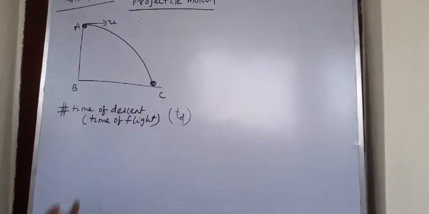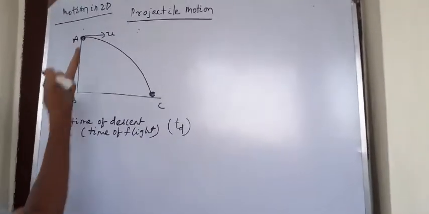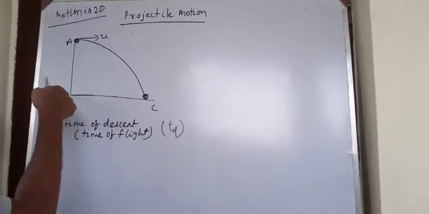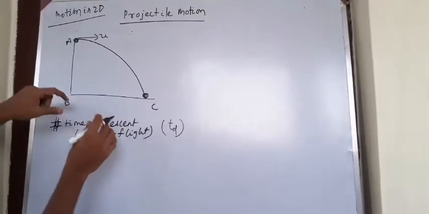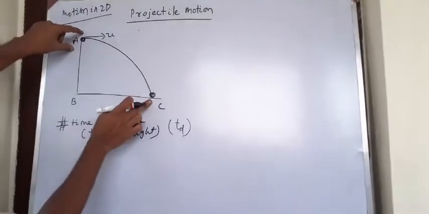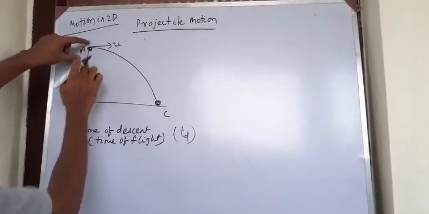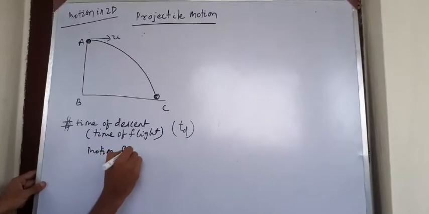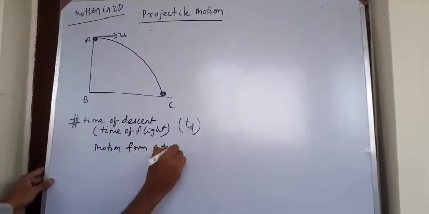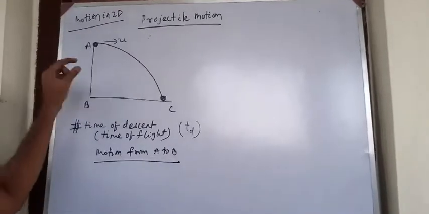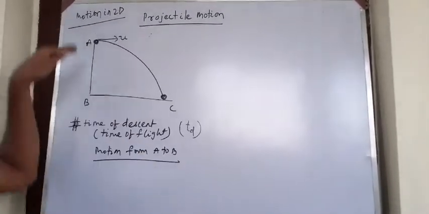Now for time of descent, as I have already told, you have to break this two-dimensional motion into one dimension. I mentioned in the starting of this video that the time taken by the ball to go from A to C will be the time taken by the ball to go from A to B. So better I take motion from A to B, considering this projectile motion along the vertical direction.